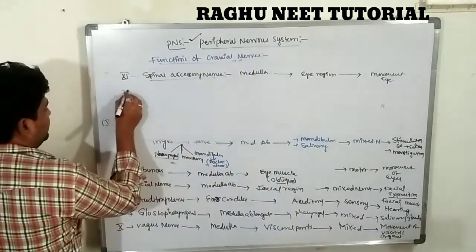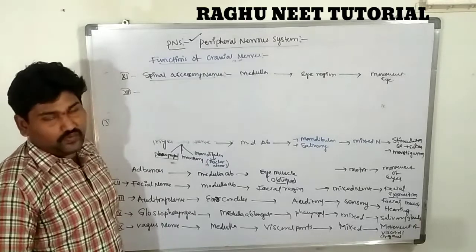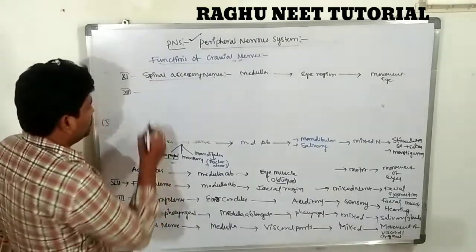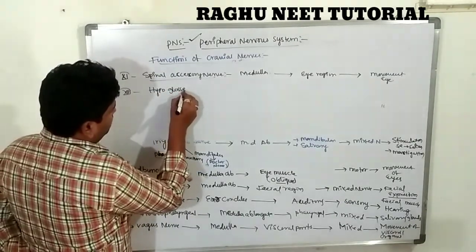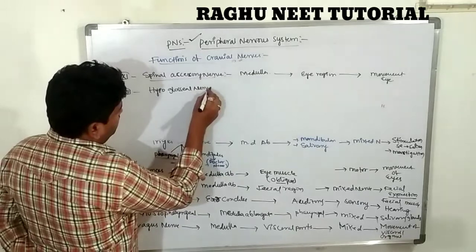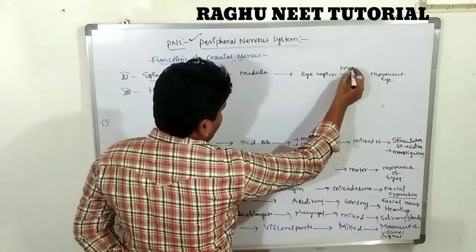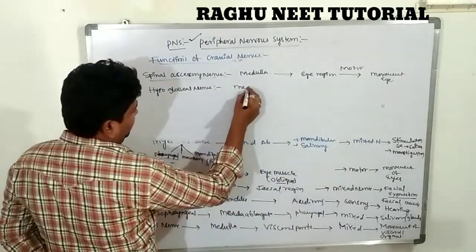So the 12th one is the hypoglossal nerve. This is one of the motor nerves. The hypoglossal nerve originates from the medulla oblongata.